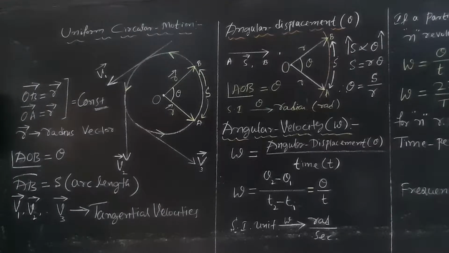What do you mean by radius vector? A line drawn from the center of the circle to the point on the circle is what is called radius vector.